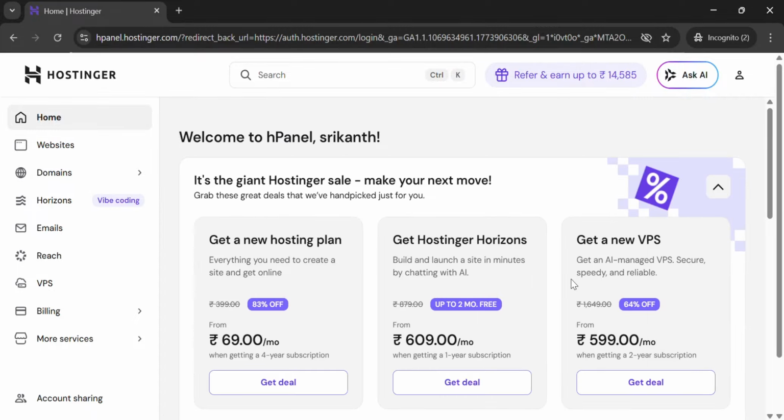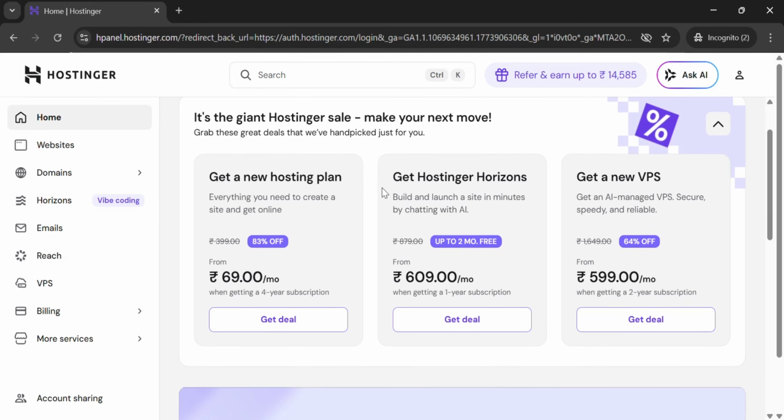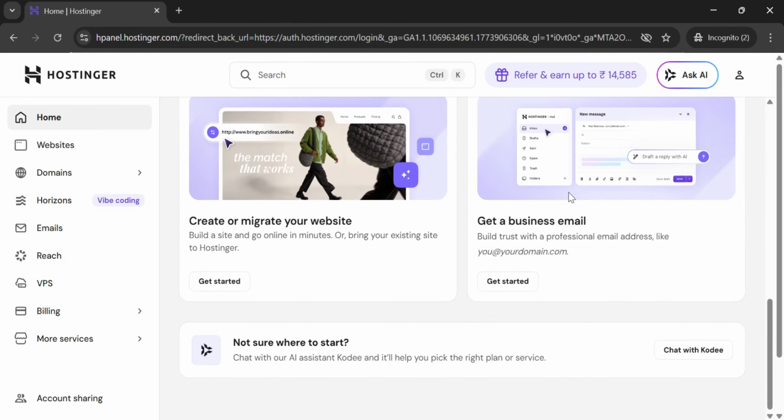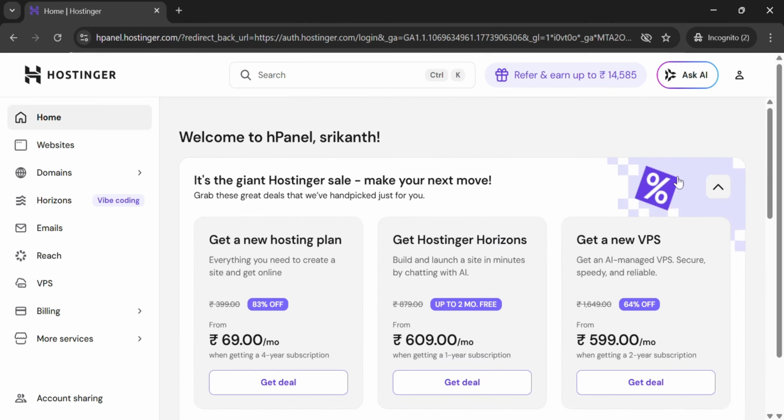Okay, so once you're in, this is how your Hostinger hPanel looks. In general terms, we can say this is the dashboard of Hostinger once you sign in. It has a few things: get your hosting plan, get your domain, create a website or migrate your website, or get a business name and business email ID. These are all the services Hostinger provides, but we will not discuss all of them. We will only go through how to buy hosting and how to buy a website.